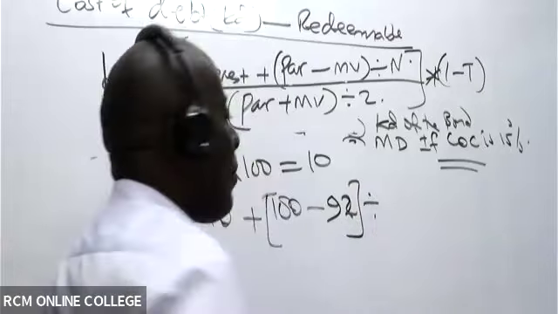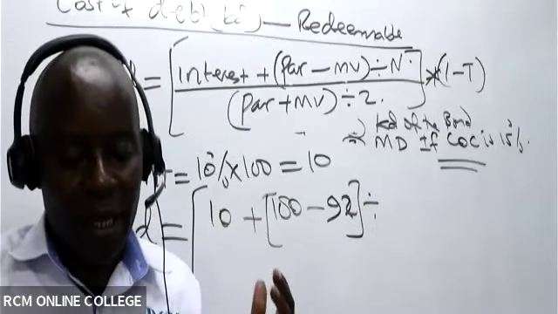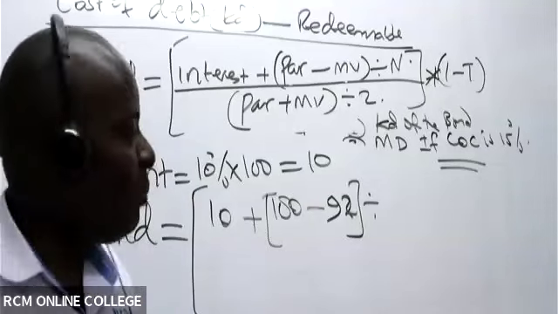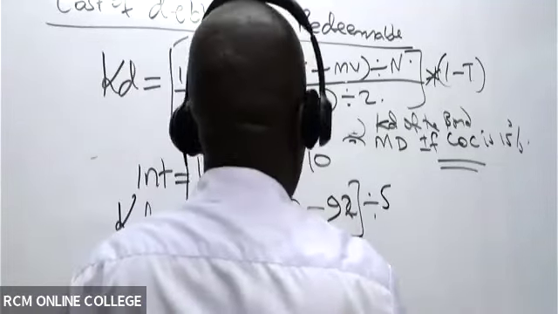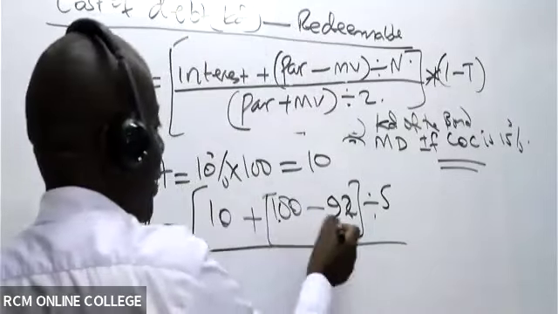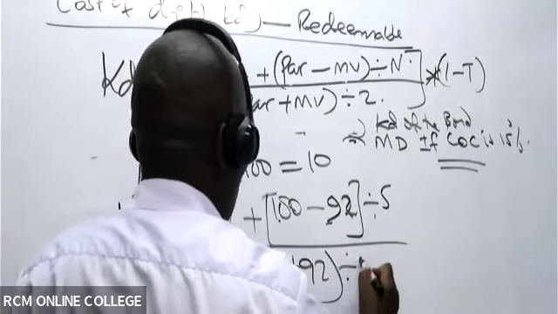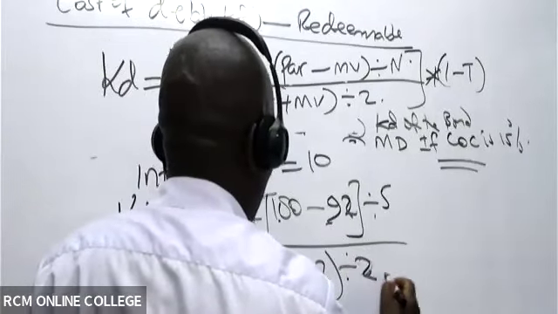Divide this by the number of years, the redemption period. The redemption period, how many years did they say? In this question, how many years? 5 years. And then, ladies and gentlemen, whatever I get in the numerator, I'll come and take these two, basically 100 plus 92, and then we add those. We divide in this case here by 2, not 5.